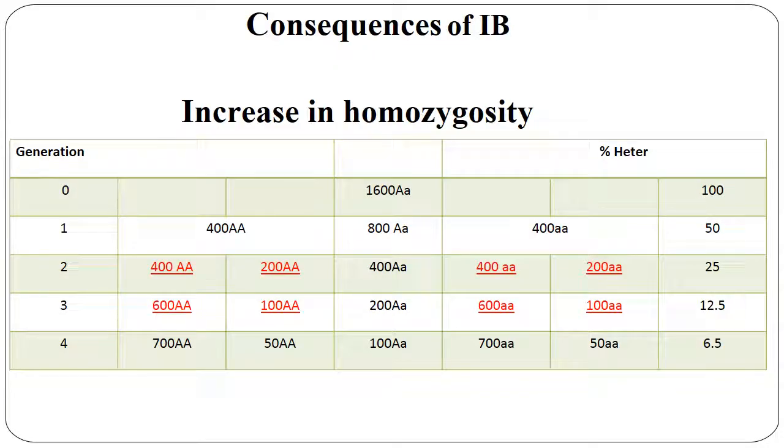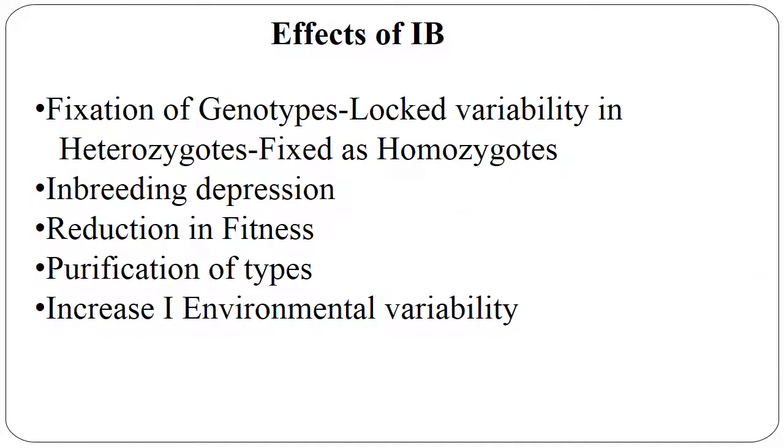Coming to consequences of inbreeding, that is increase in homozygosity, which is shown with the help of the number of individuals or with a certain amount of species. The effects of inbreeding are fixation of genotypes, that is locked variability in heterozygosity or fixed as homozygotes, inbreeding depression, reduced fitness, purification of types, and increased environmental variability.